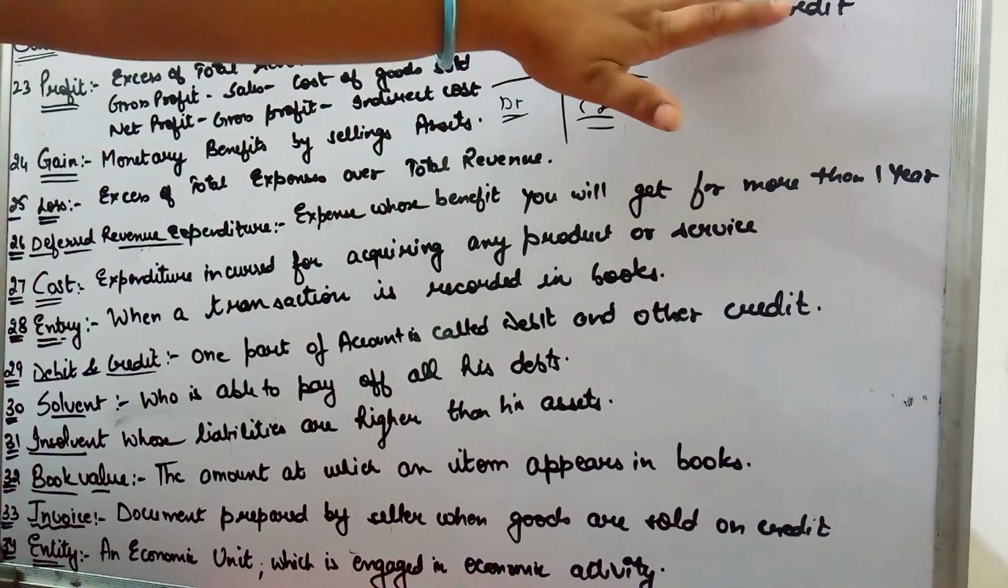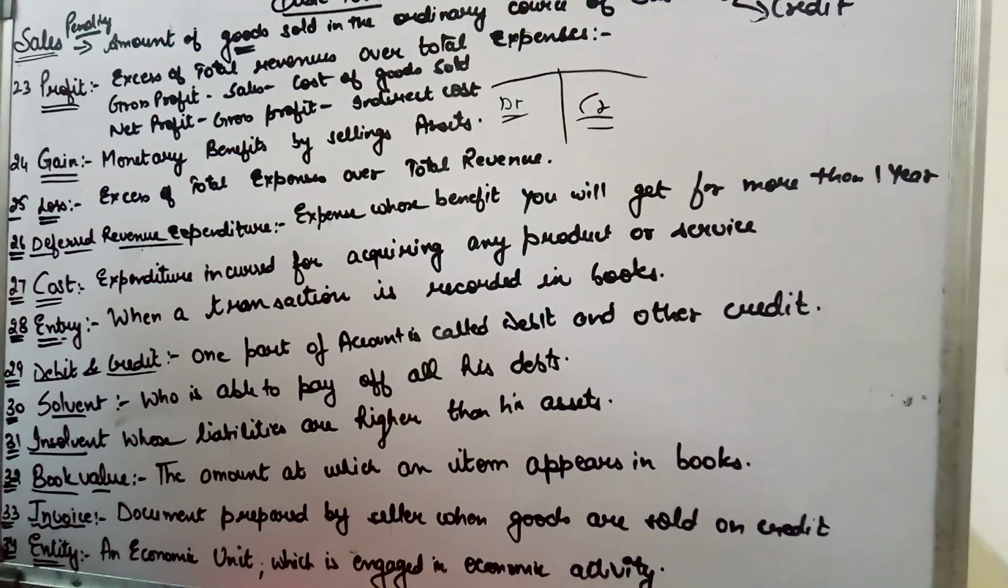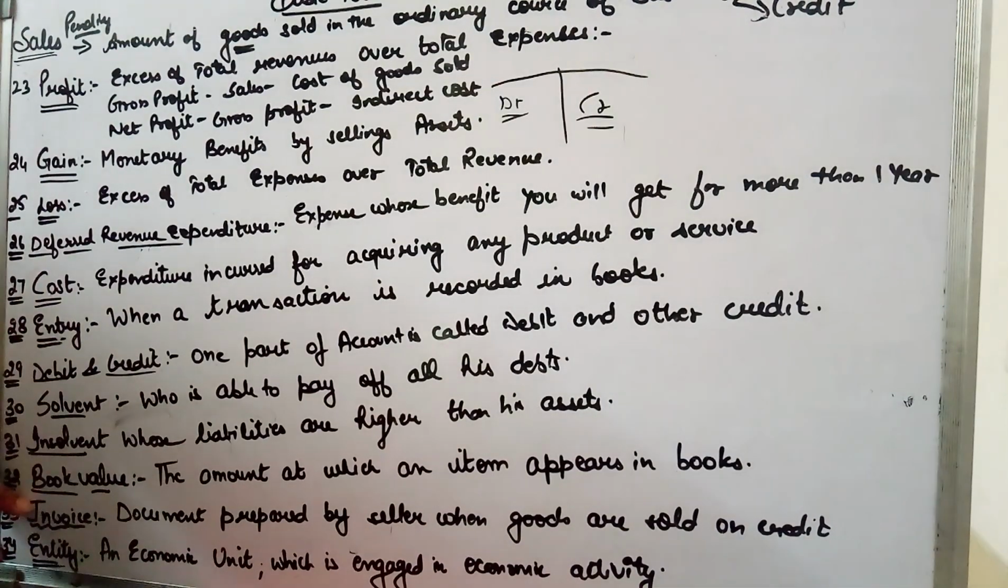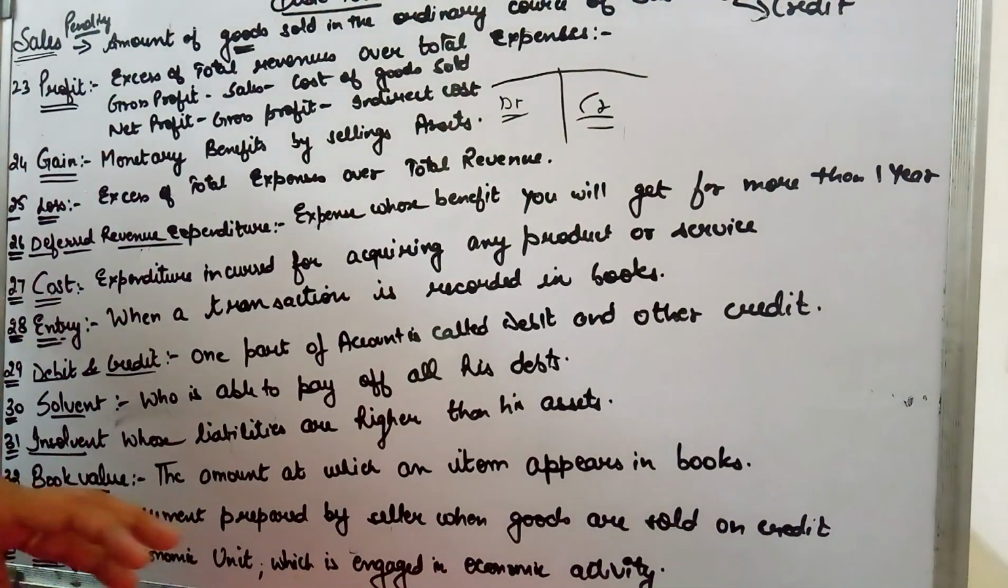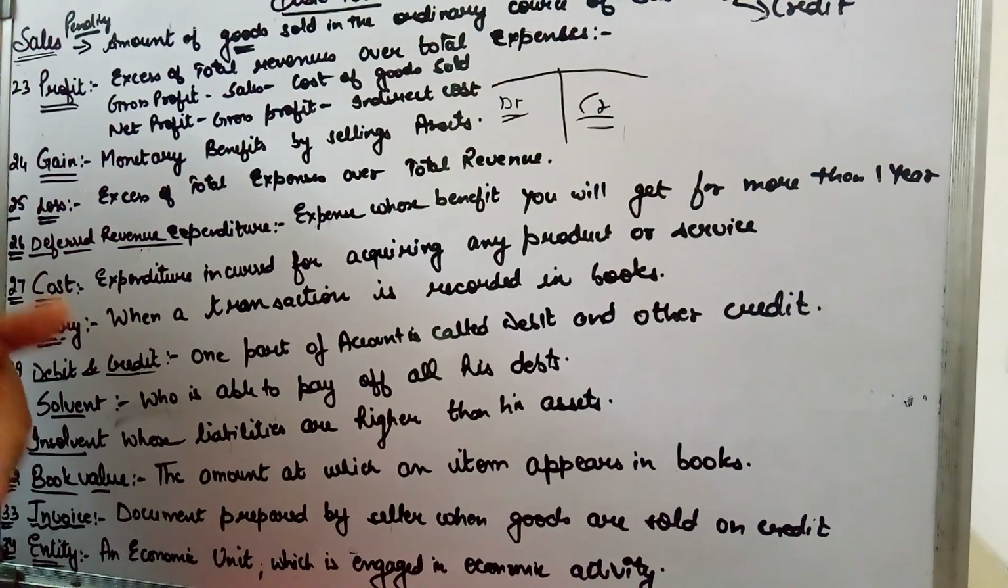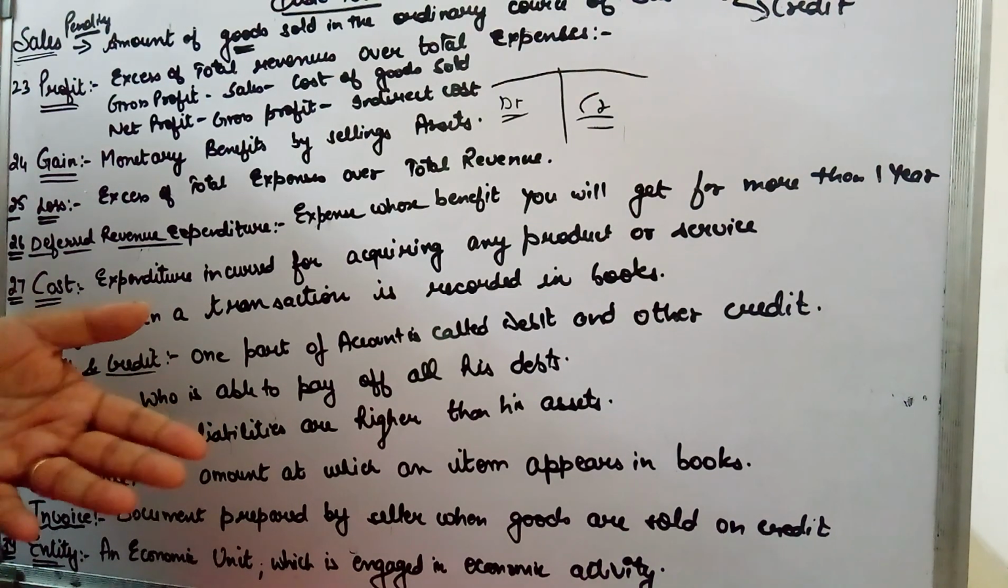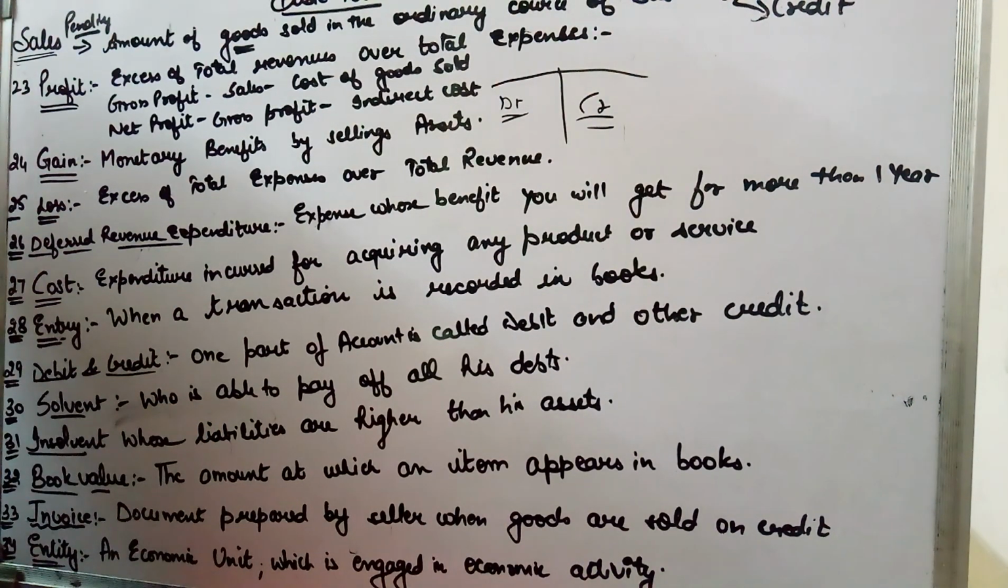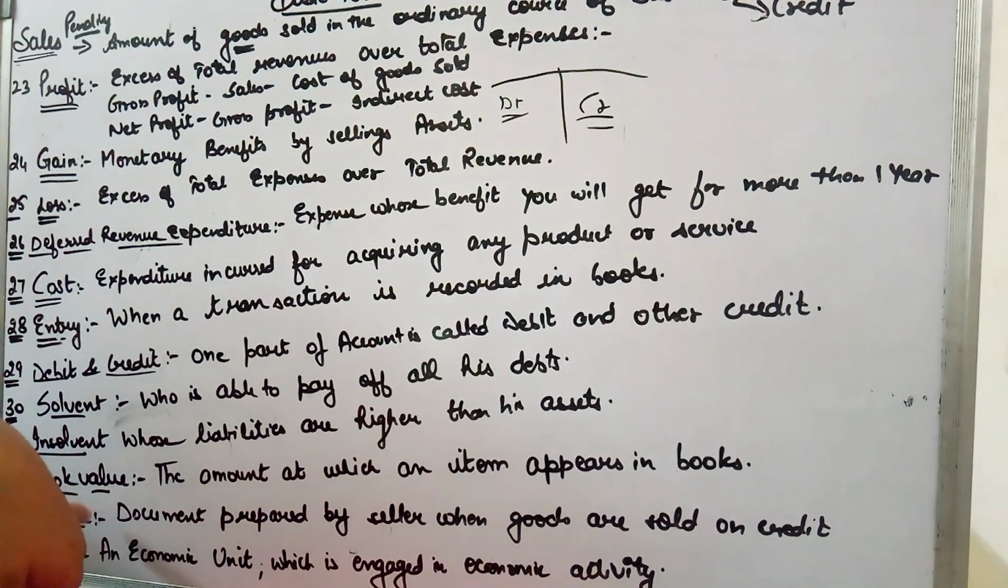But when goods are sold on credit, meaning payment will be received later on, then an invoice is prepared where the details of the customer are written, the date, and the value of the goods that are sold to him, so that in future you know the details of your customer and have a written record of what was sold to that customer. So that is known as invoice.